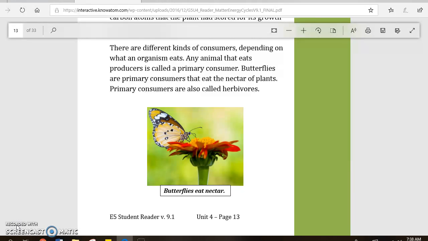There are different kinds of consumers depending on what an organism eats. Any animal that eats producers is called a primary consumer. Butterflies are primary consumers that eat the nectar of plants. Primary consumers are also called herbivores. Caption: Butterflies eat nectar.